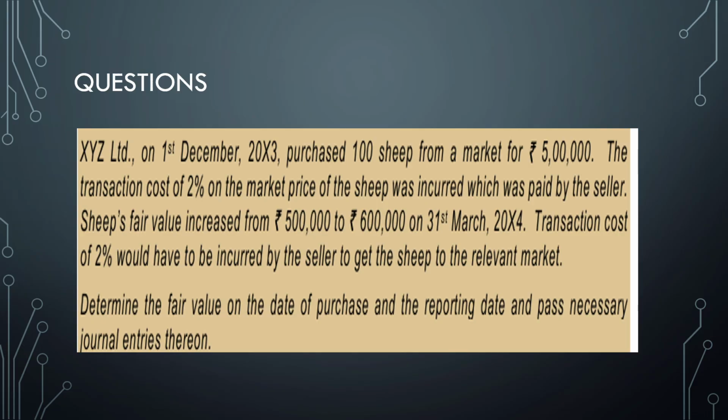So hope you got the question. This is the question. Let's quickly see. Sheep is a biological asset. I would recommend you to write this: sheep is a biological asset as defined under Ind AS 41, so Ind AS 41 Agriculture will apply. If you write this, it will give the impression to the examiner that the candidate has understood the provisions and is solving it rather than merely reproducing it. These are the ways to create an impression in the examiner's mind.